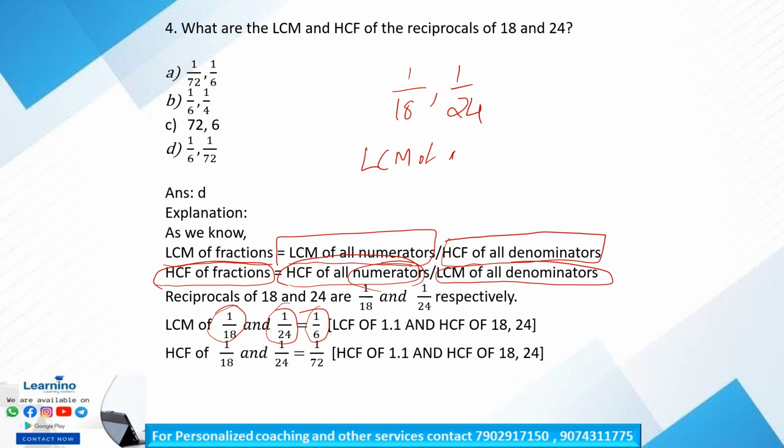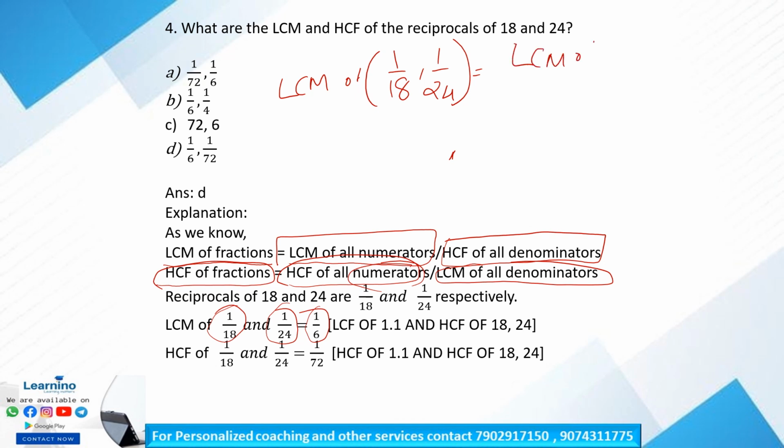I will explain that. For that, the LCM of 1 by 18 and 1 by 24 is equal to the LCM of the numerators 1 and 1 divided by the HCF of 18 and 24. Clear?